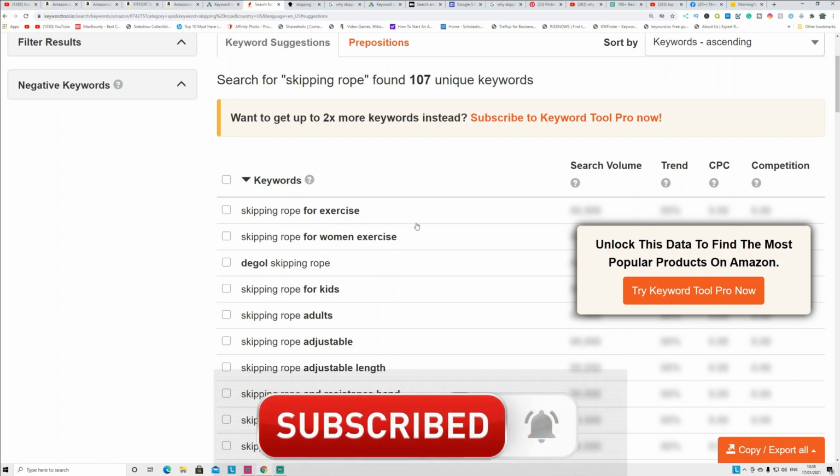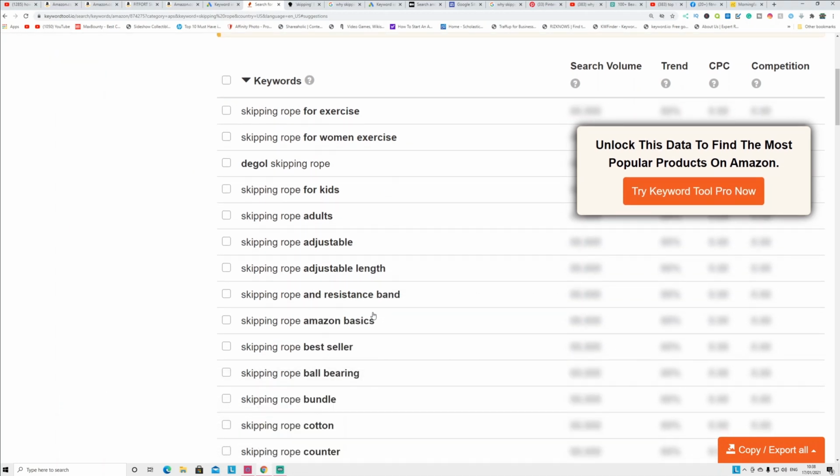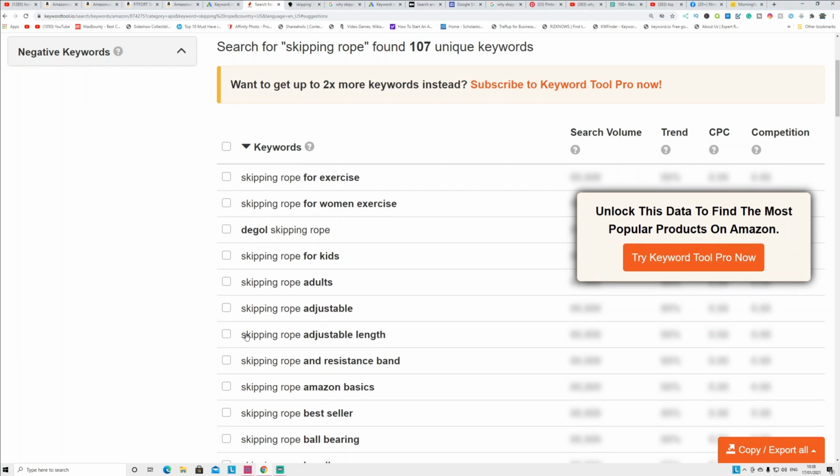Skipping rope for exercise, for women, adjustable length, resistant band. So there are people searching for that same product or similar products for different reasons on Amazon. People are searching every single month, so you can create content for it. The problem with that content, like I said before, is that you need to target a long tail keyword in order to promote that.